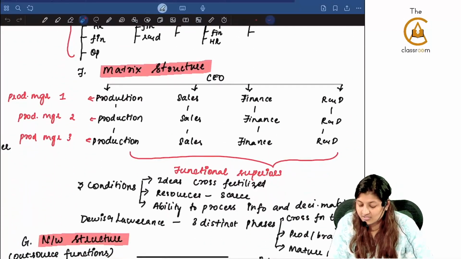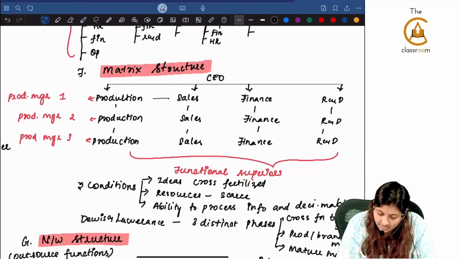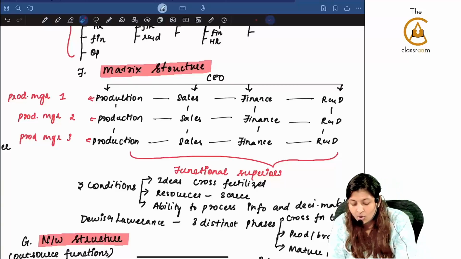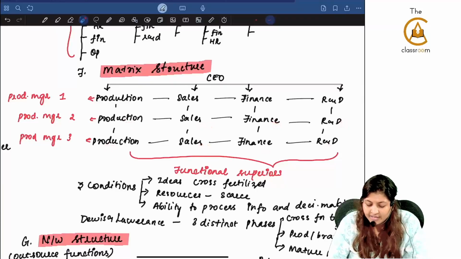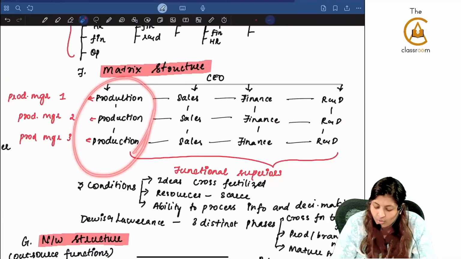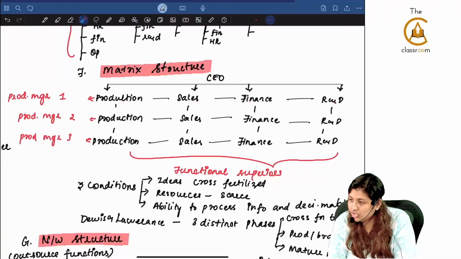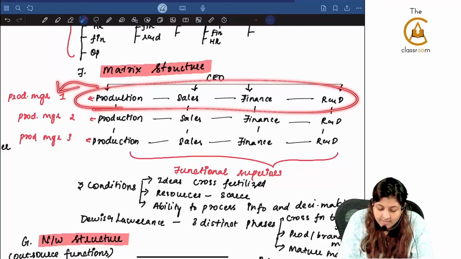What is matrix structure? Nowadays everybody is using only matrix structure. Yes, because cross fertilization can happen. Everything is interlinked with everybody, where there is going to be a CEO, under him there will be production, sales, finance, R&D, again production, sales, finance, R&D, again production, sales, finance, R&D. If you see the production department as a whole, there is going to be a functional superior. All of these are called functions. So for each of the functions there is going to be a superior, and if you see like this, there is going to be a production manager.